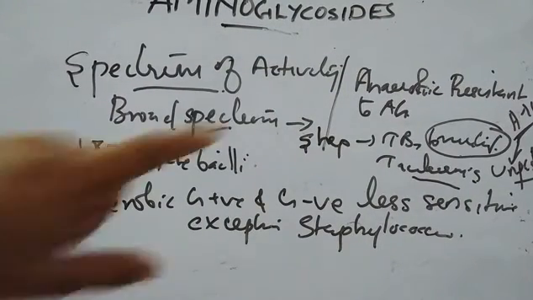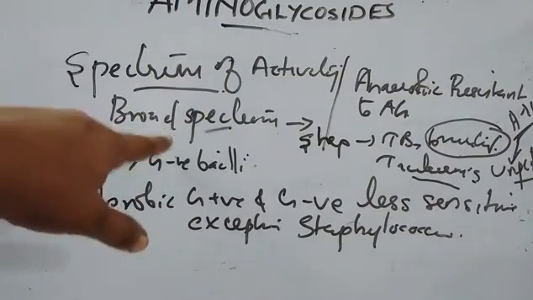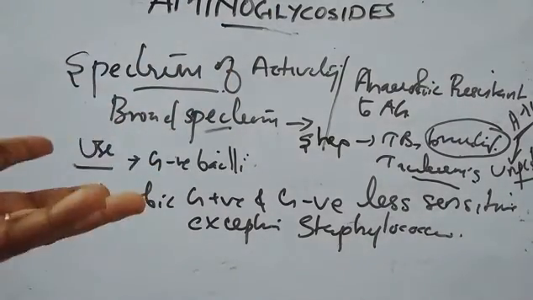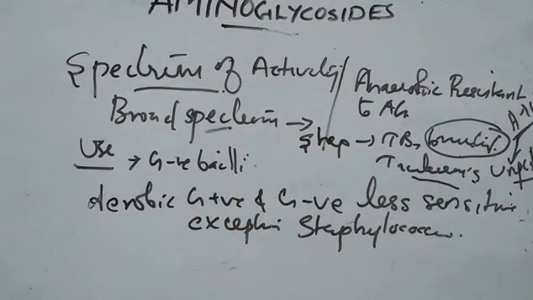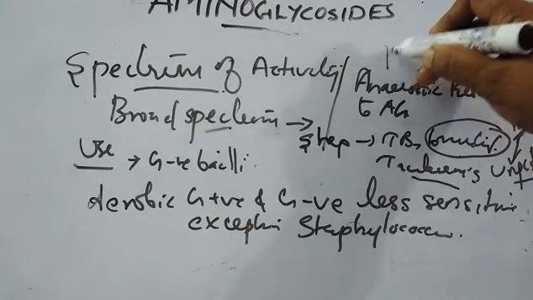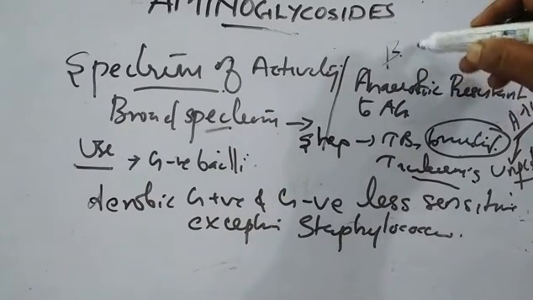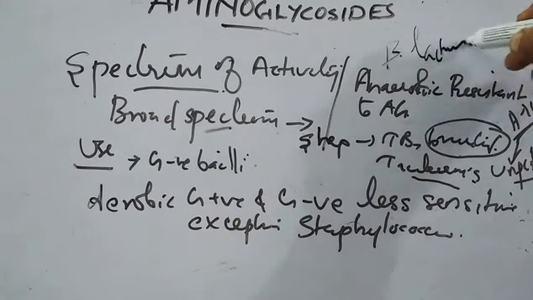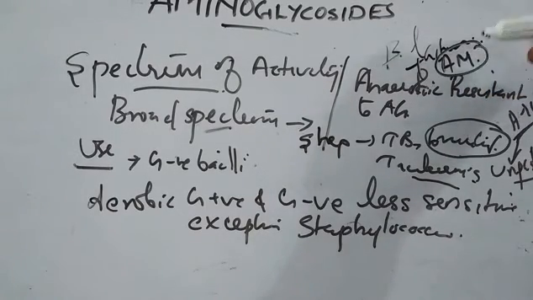There is one more common point. We can combine this drug with beta-lactam antibiotics, because there is a synergistic action of beta-lactam with aminoglycoside.